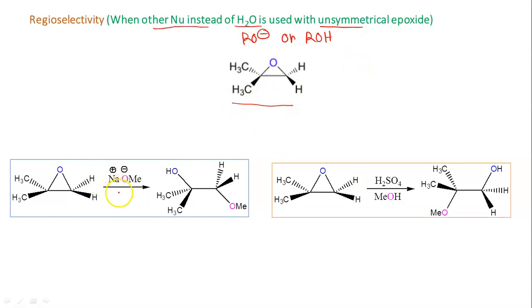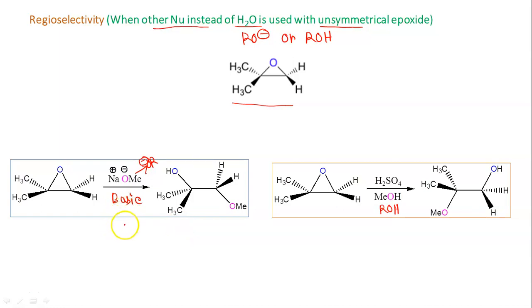So in the first case we are using basic medium. When it is basic medium, we are using sodium methoxide as the nucleophile. So this is our OR-, basically RO-. And if it is acid catalyzed, now it is ROH. So depending on what type of medium you are using, basic or acidic, we are getting different types of products. So this is actually the regioselectivity.